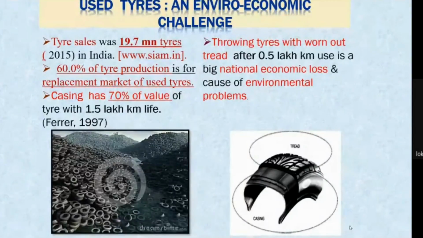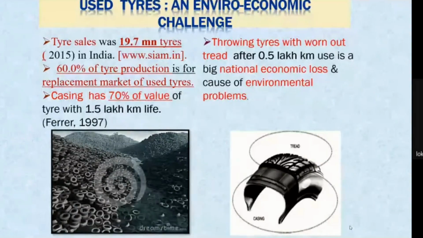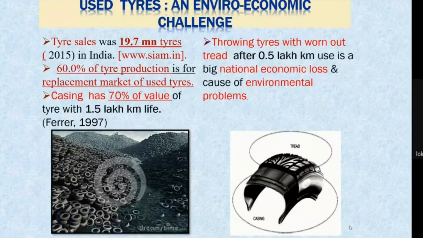So this tire has broadly a specific structure, and we can divide this structure into two basic components. One component is known as the casing, and the other component is the tread. The tread is the component which comes into contact with the road, and its job is to provide the grip on the road to the vehicle, as well as provide the traction for the movement of the vehicle.